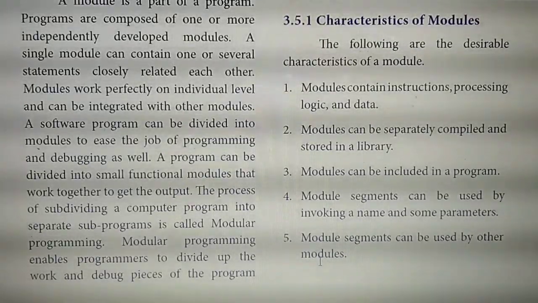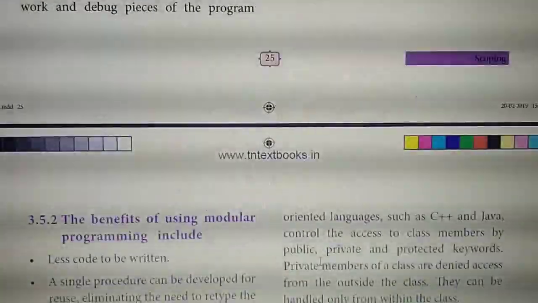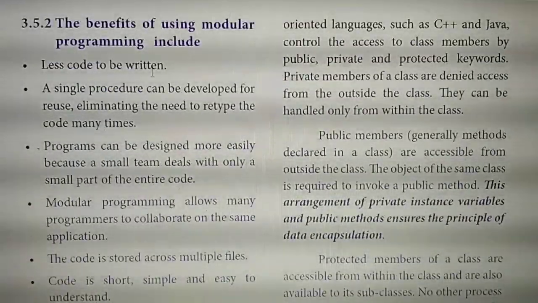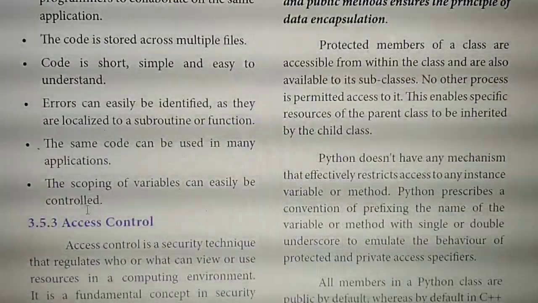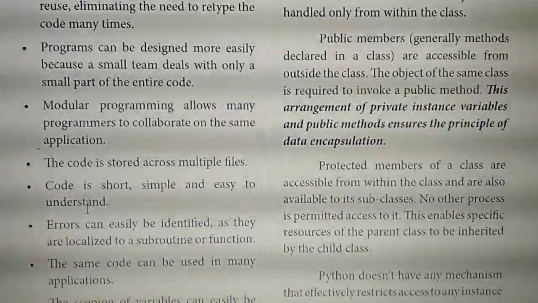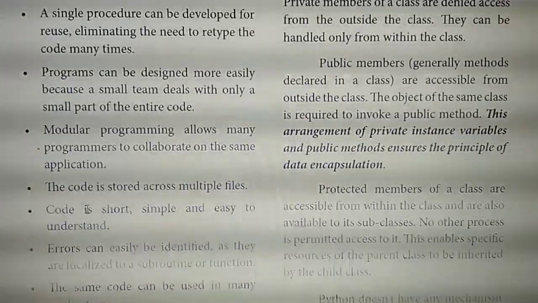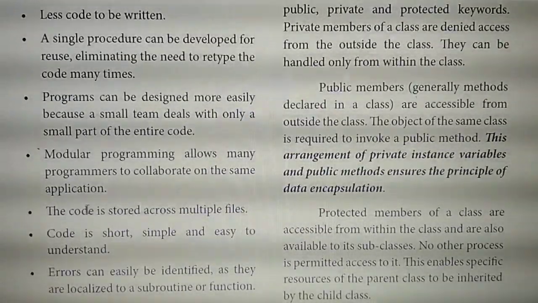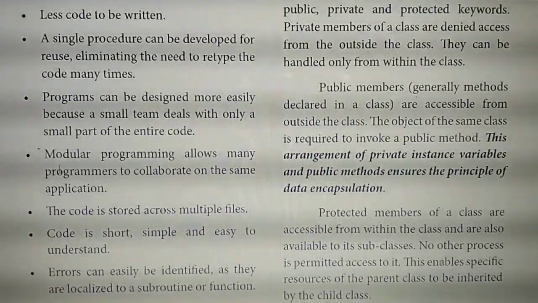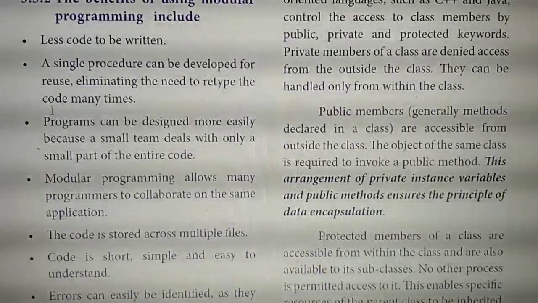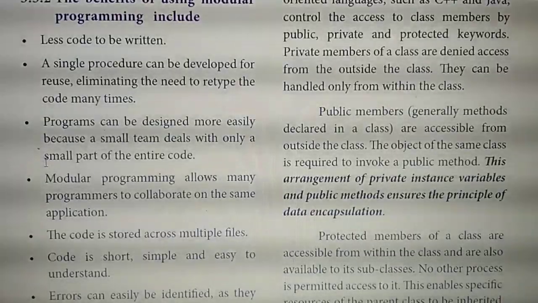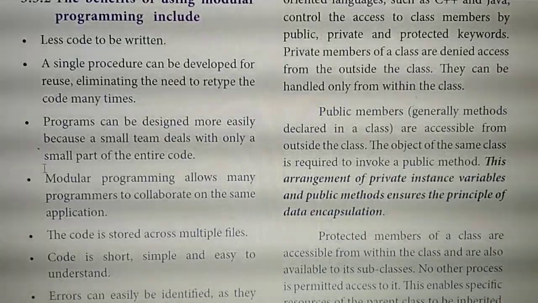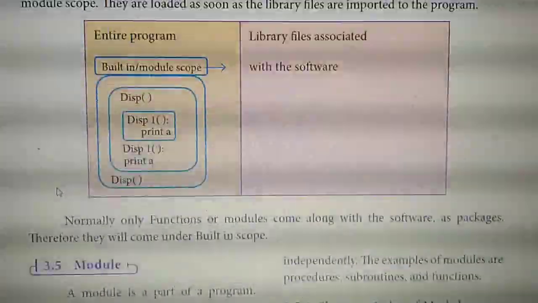Then third question. 5 benefits of using modular programs. Page number 26. From here to till last. So here a lot of points are given. So according to your wish, whichever point is easy for you to study, among those 5 or 6 points, memorize and write. Okay. So you should mark from here to here. From here you will select and study any 6 points according to your wish. Okay. So we have marked the question answers.